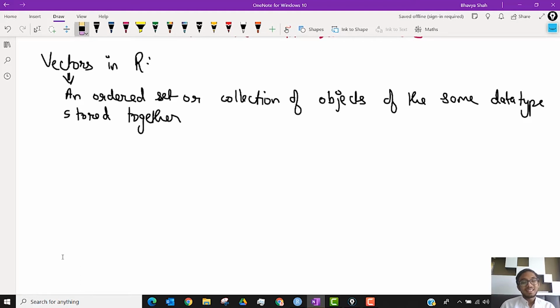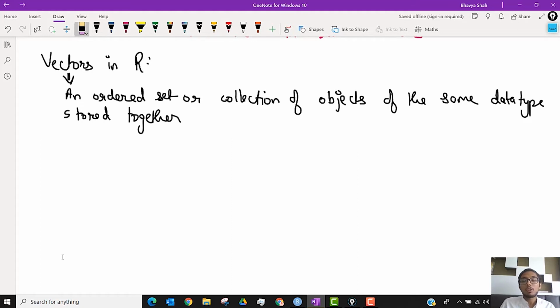By definition, it is an ordered set. That means first object, second object, third object inside the vector. You will have to label what is the location because there is an order in the set that we need to maintain. It should be of the same data type. If it is numeric, it is numeric, character, character, logical, logical. That is fine. But if it is of different data types, we'll start entering into issues that we will come to later.